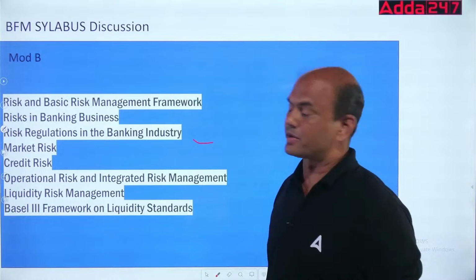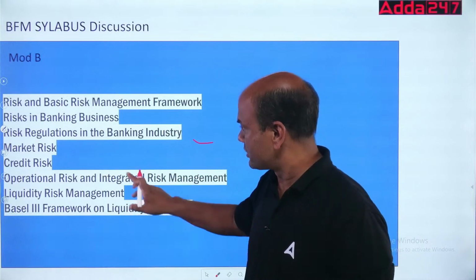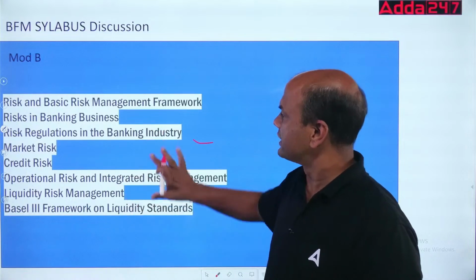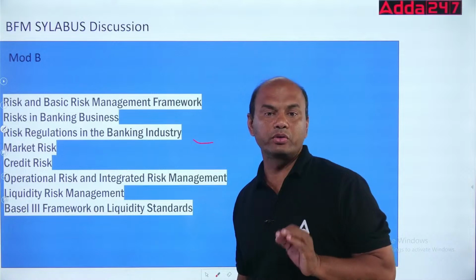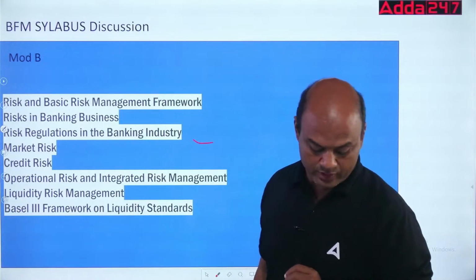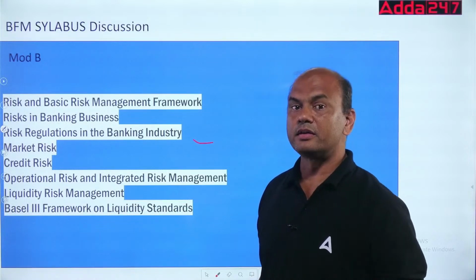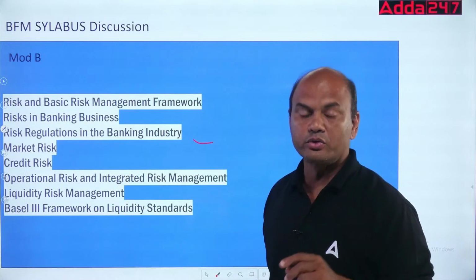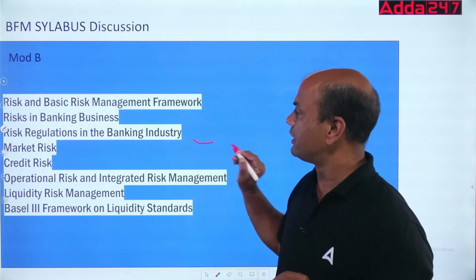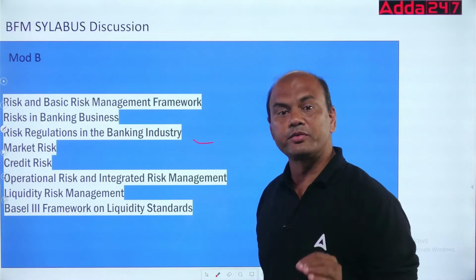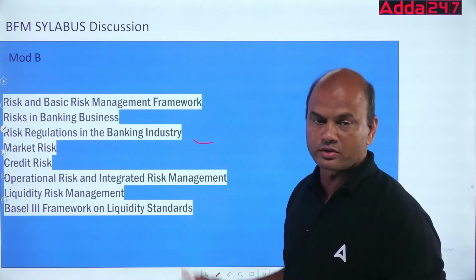So this chapter, this topic, in fact there are more topics to this. Everything is covered. These are the main headings. This is the most difficult module in BFM. Why do we call it difficult? The reason is, if you look at this, module C and D are based on module B. If you understand module B correctly, then module C and D become very easy for you. These are totally based on your module B.